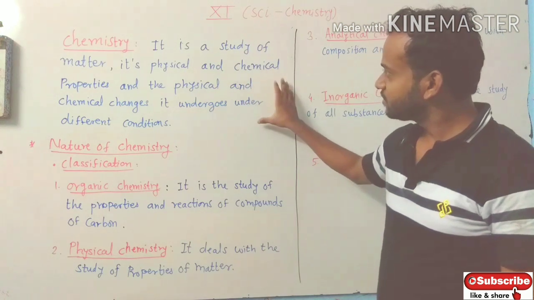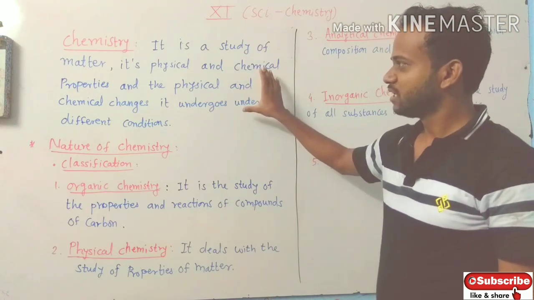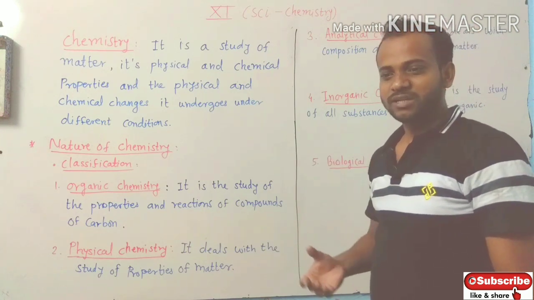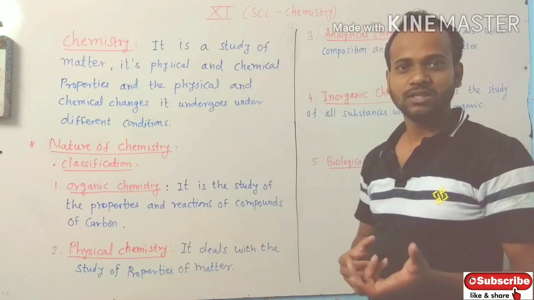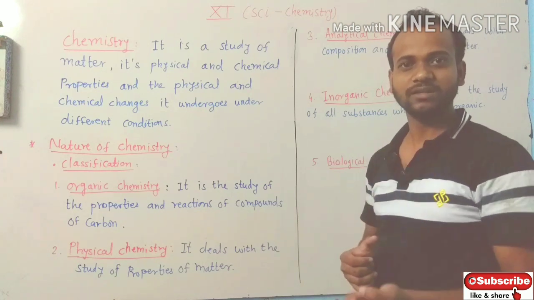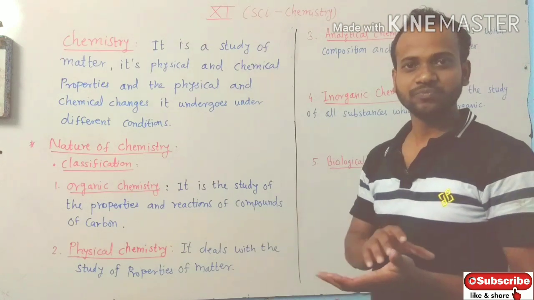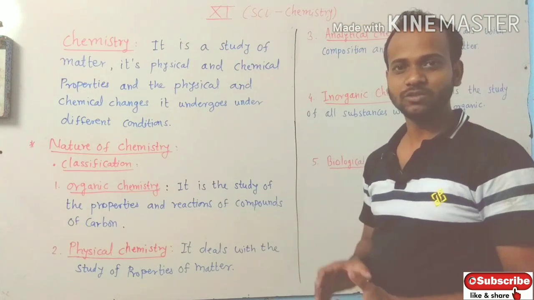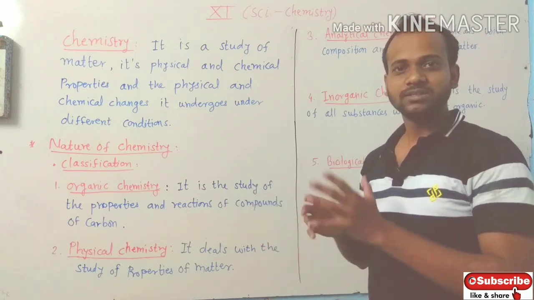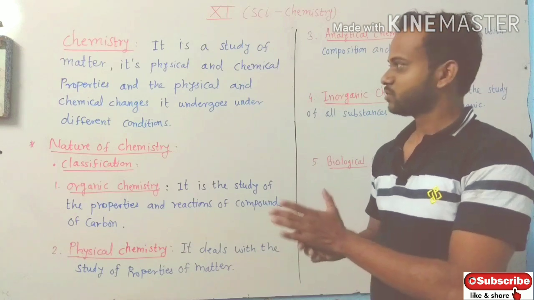What is the definition of chemistry? It is the study of matter. What is matter? Matter which occupies space and has mass is known as matter. Everything is made up of matter. I am made up of matter. You are made up of matter. Everything you are seeing around you is made up of matter. Air is also made up of matter.